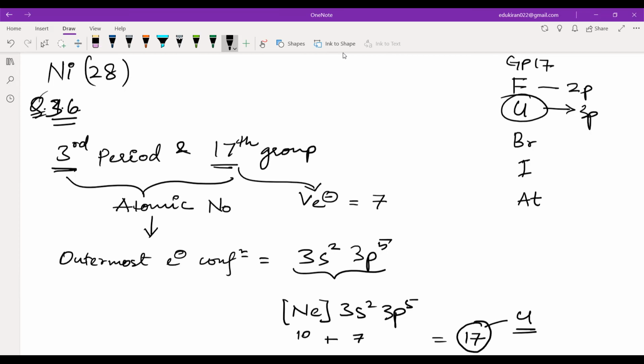So either way, there is some method, and there is some memorization involved here. Either you remember the atomic numbers till 20, then you can get the atomic number. And if not, then if you remember the group 17 elements, from there you can identify which one is in the third period. So these are the only two ways. There is some memorization which is required, and it will always be required.